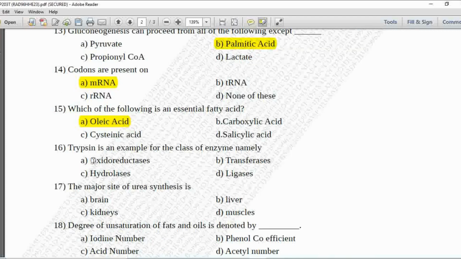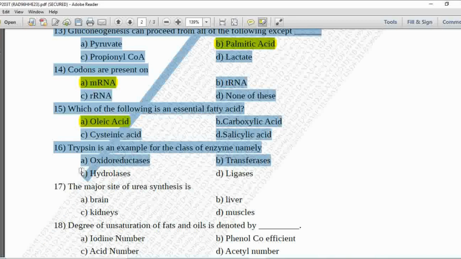Next 16th MCQ, trypsin is an example for the class of enzyme, namely option A is oxidoreductases, B is transferases, C is hydrolases, and D is ligases. So trypsin is an example for the class of enzyme, namely hydrolases. So option C is correct.